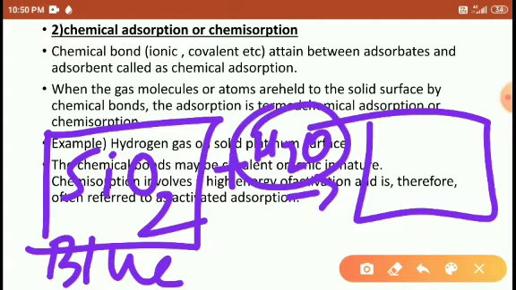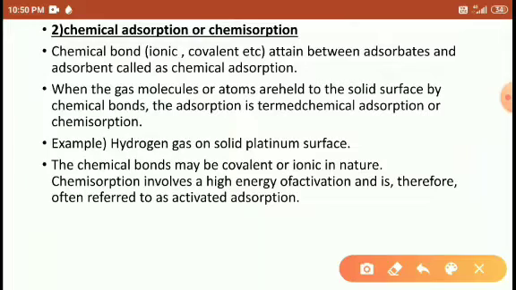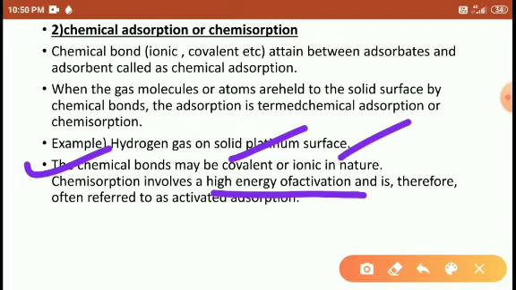So it means a type of bond is formed when the water molecules occupy the surface of the silica. A chemical bond is formed, so that's why it turns from blue to colorless, right? So the chemical bond may be ionic or covalent in nature. Chemisorption involves activation energy.